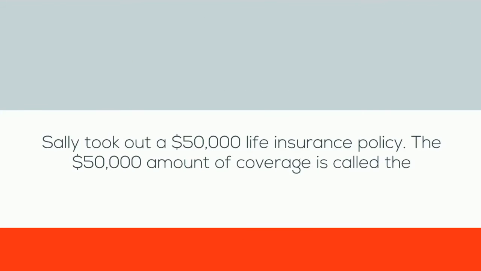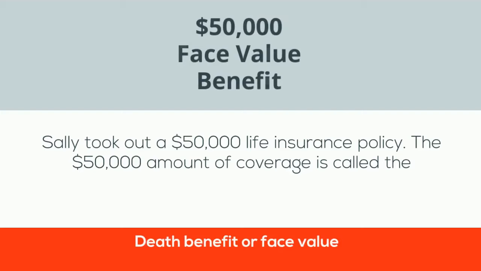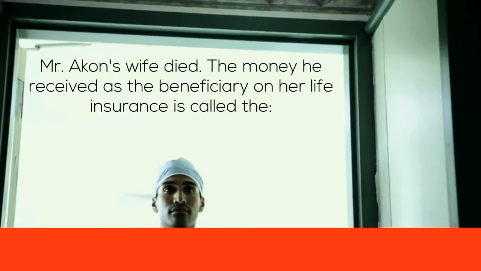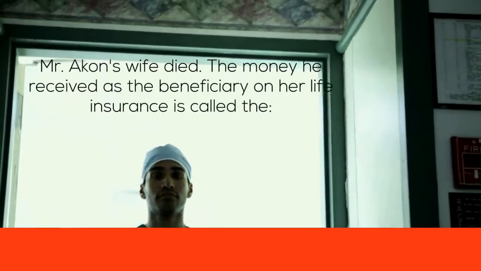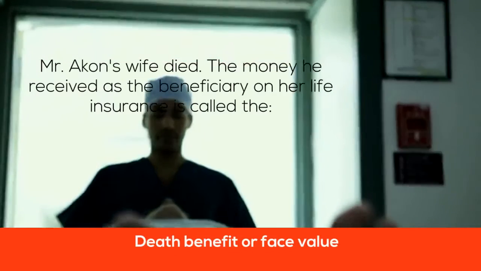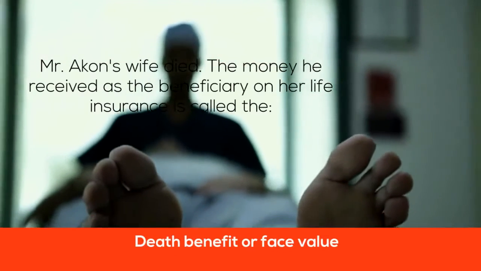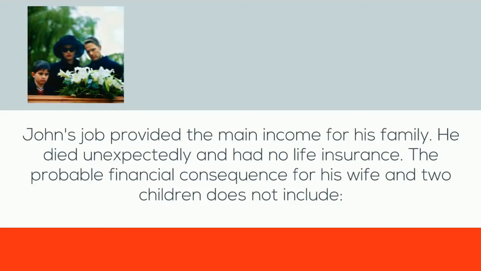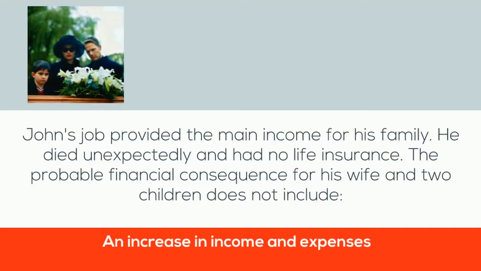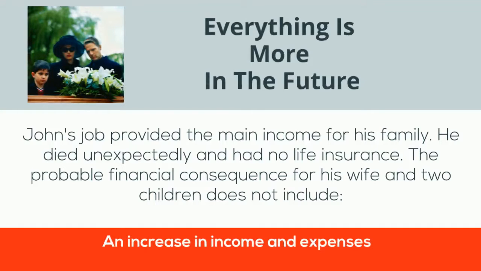Sally took out a $50,000 life insurance policy. The $50,000 amount of coverage is called the death benefit or face value. Mr. Akon's wife died. The money he received as the beneficiary on her life insurance is called the death benefit or face value. John's job provided the main income for his family. He died unexpectedly and had no life insurance. The probable financial consequence for his wife and 2 children does not include an increase in income and expenses.